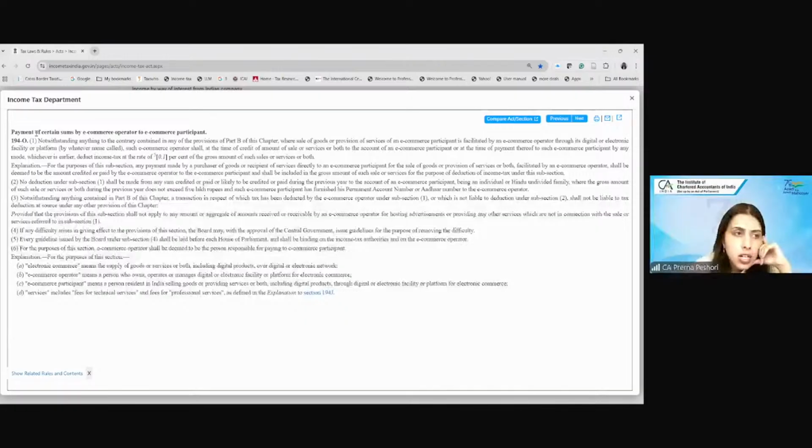194O. So 194O is payment of certain sums by the e-commerce operator to the e-commerce participant. So has this particular section been done in the chapter that you have done on the taxation of digital transactions?